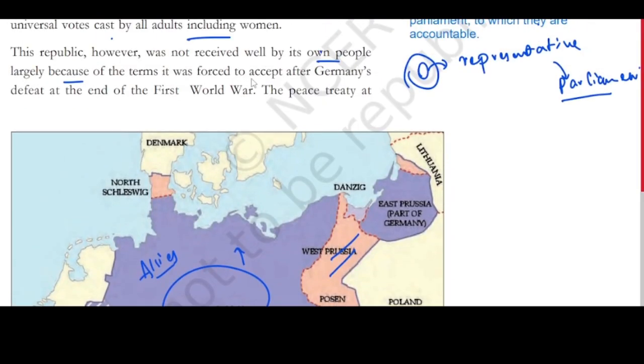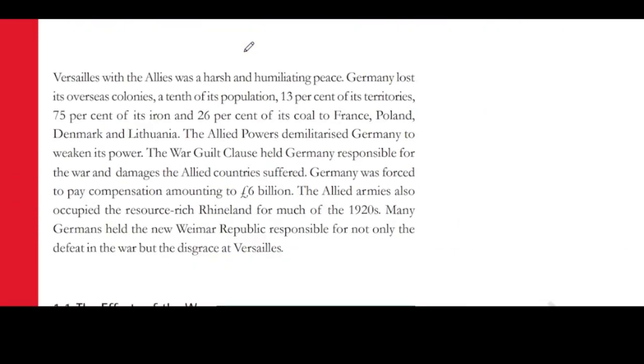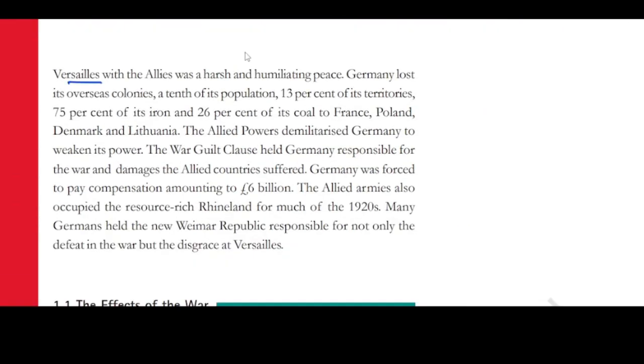Because of the terms it was forced to accept after Germany's defeat at the end of the First World War. The peace treaty at Versailles. There was a place called Versailles where the peace treaty was signed with the Allies. It was a harsh and humiliating peace. Germany lost its overseas colonies, a tenth of its population, 13% of its territories, 75% of its iron and 26% of its coal to France, Poland, Denmark, Lithuania. Allied powers demilitarized Germany to weaken its power. Correct? We have already seen this.